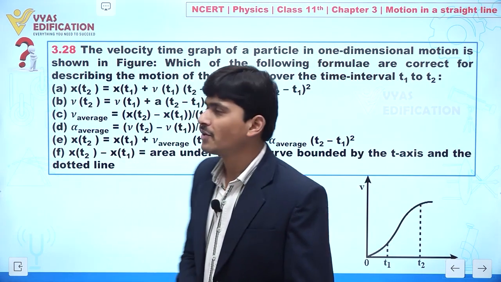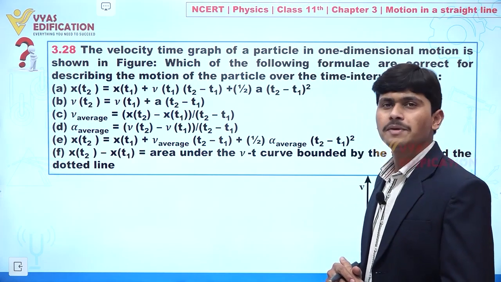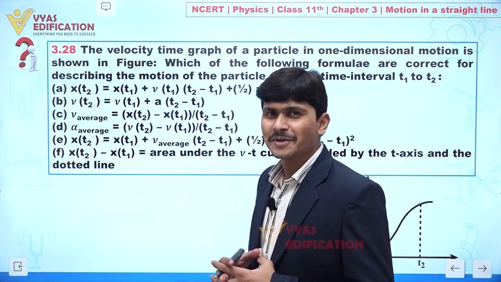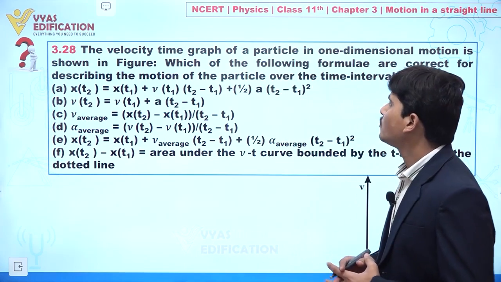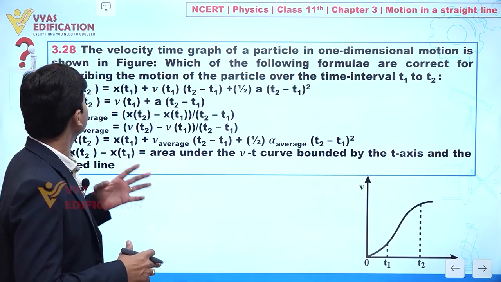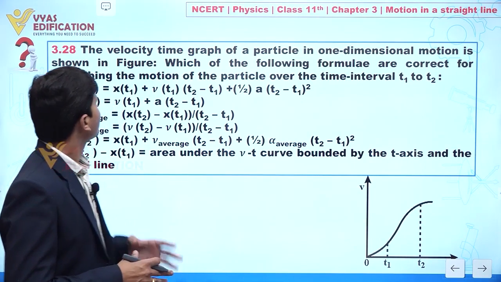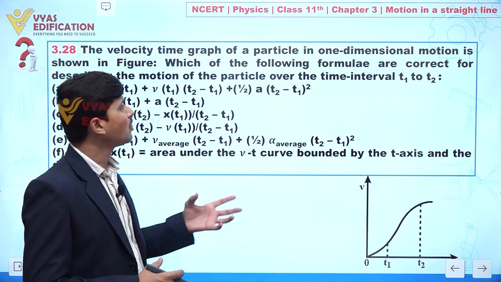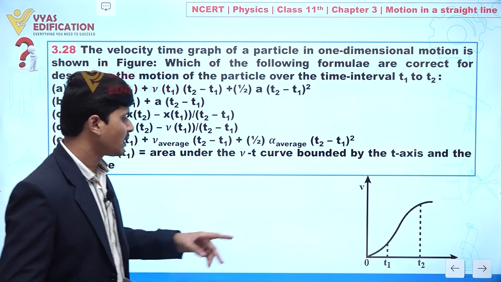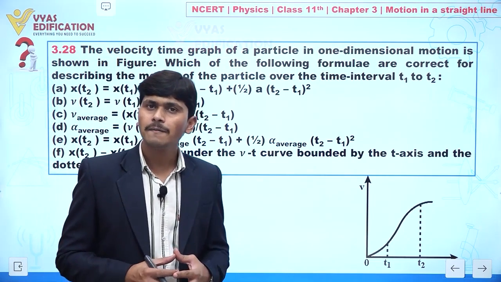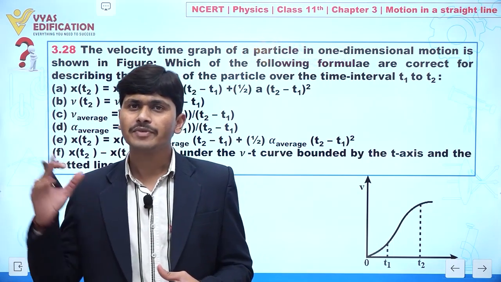Now dear student, we are going to discuss the next question. This is 3.28 and the last question of this chapter. In this question it is given to you, velocity time graph of a particle in one dimensional motion is shown in a figure. It is asked, which of the following formulas are correct for describing the motion of a particle over the time t1 to t2. Clear? Now first let us try to analyze the graph. After that we will move on to the given parts.